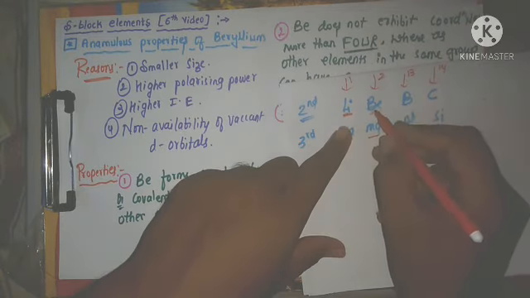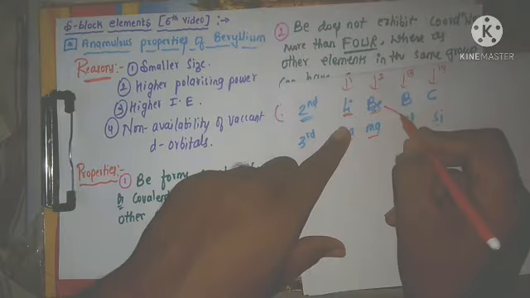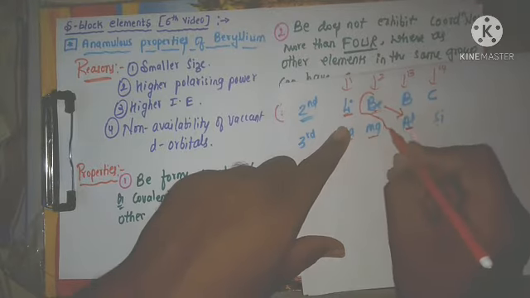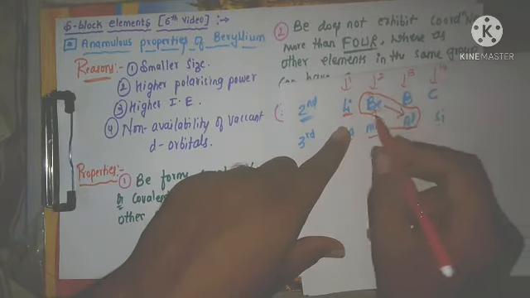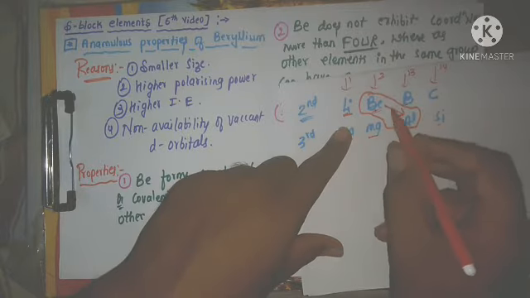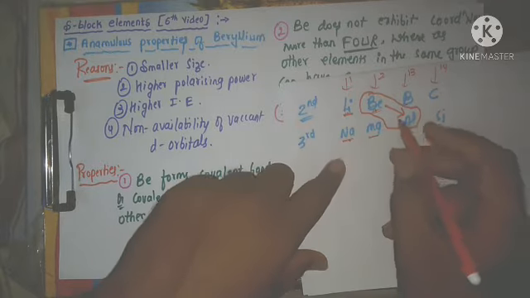Here the first member shows similar properties with the second member in this way. Beryllium and aluminium show similar properties. That is the diagonal relationship.